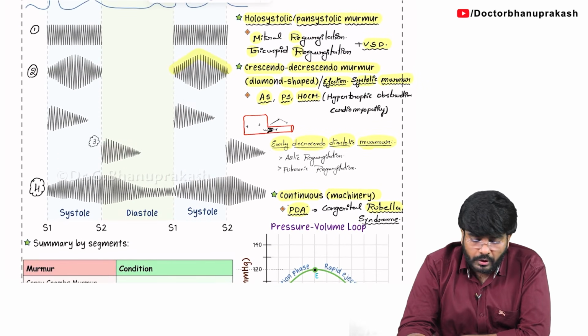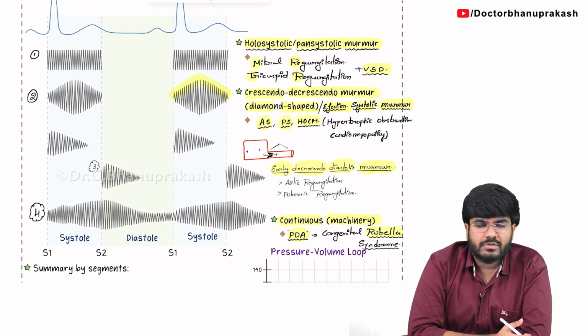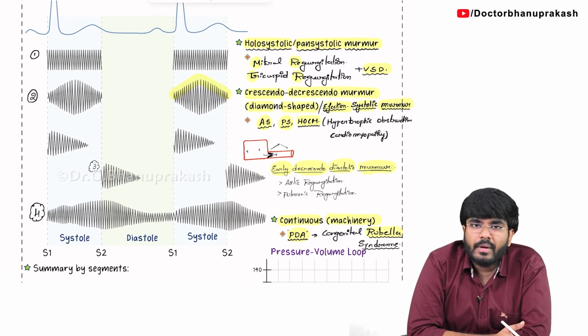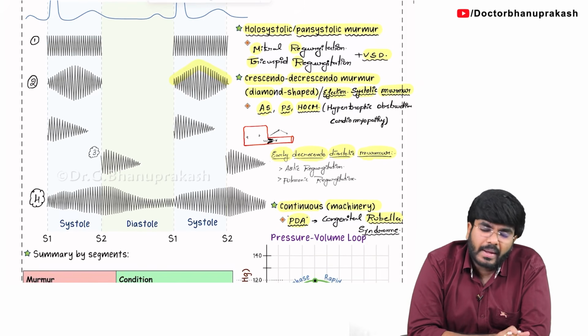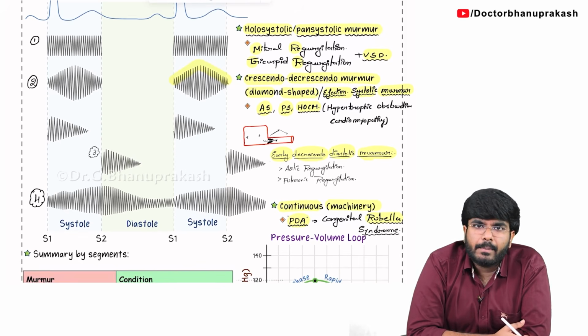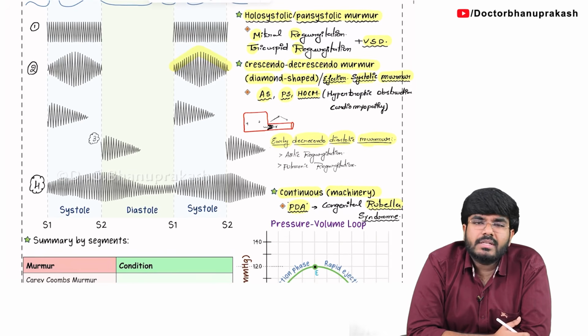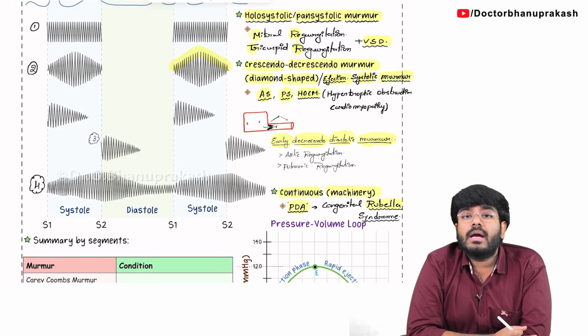These are the murmurs which I want you to know for your exam. Again, I am telling you what the murmurs are. Murmurs are mainly classified into systolic murmurs and diastolic murmurs. Two examples of systolic murmurs are holosystolic or pansystolic murmur and crescendo-decrescendo murmur, also called ejection systolic murmur. Holosystolic murmur is seen with MR, TR, VSD: mitral regurgitation, tricuspid regurgitation and ventricular septal defect. Crescendo-decrescendo murmur is seen with aortic stenosis, pulmonic stenosis, hypertrophic obstructive cardiomyopathy. Early decrescendo diastolic murmur is seen with aortic regurgitation, pulmonic regurgitation. Continuous machinery like murmur is seen with patent ductus arteriosus.